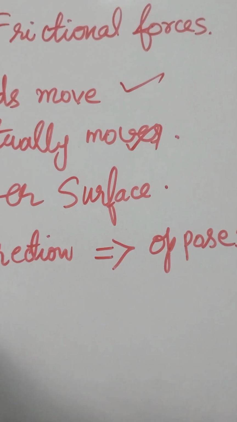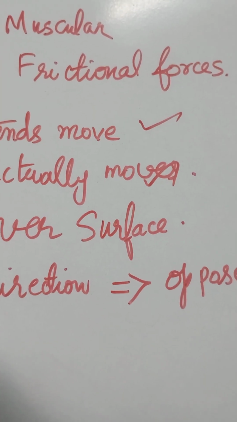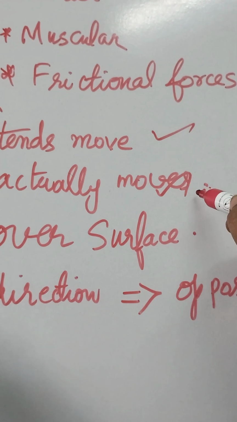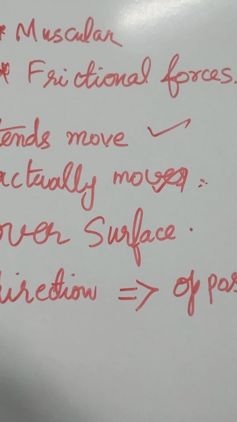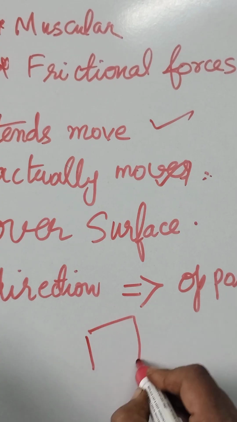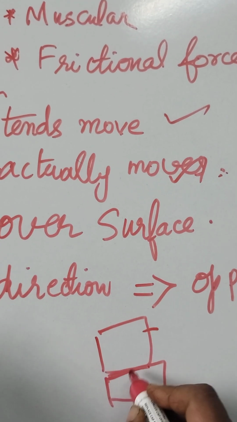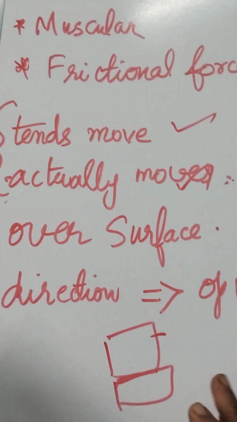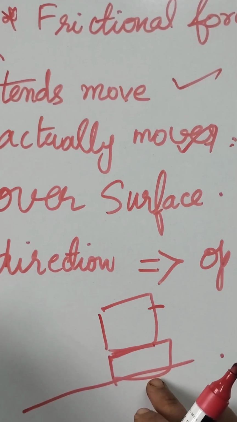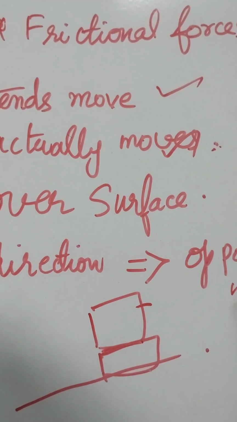So frictional force is that opposing force, or frictional force is a force that opposes the motion of the object when the object is in contact with another object or surface.